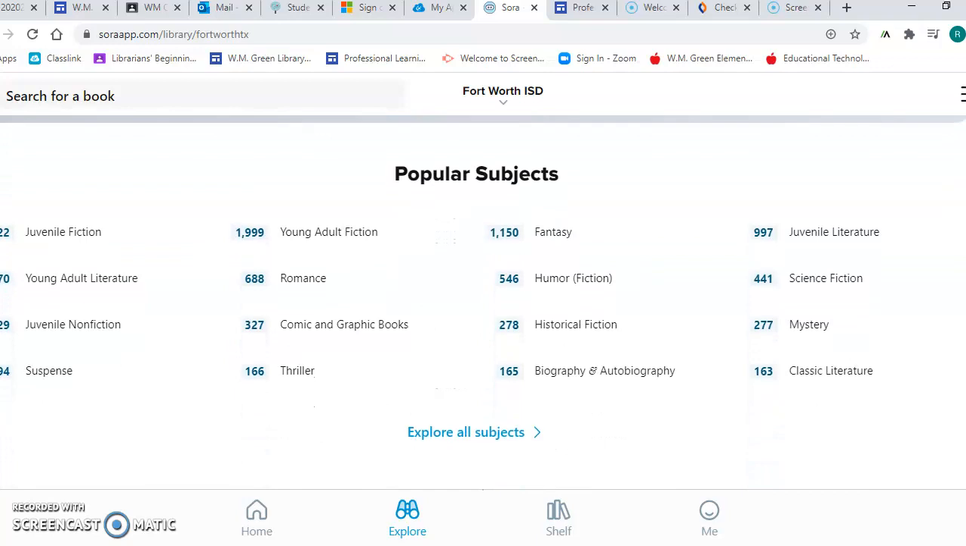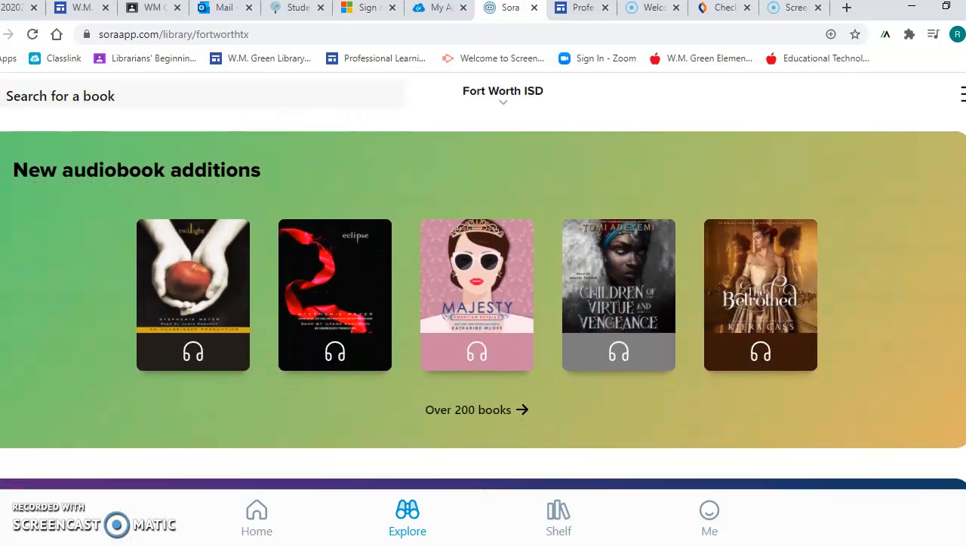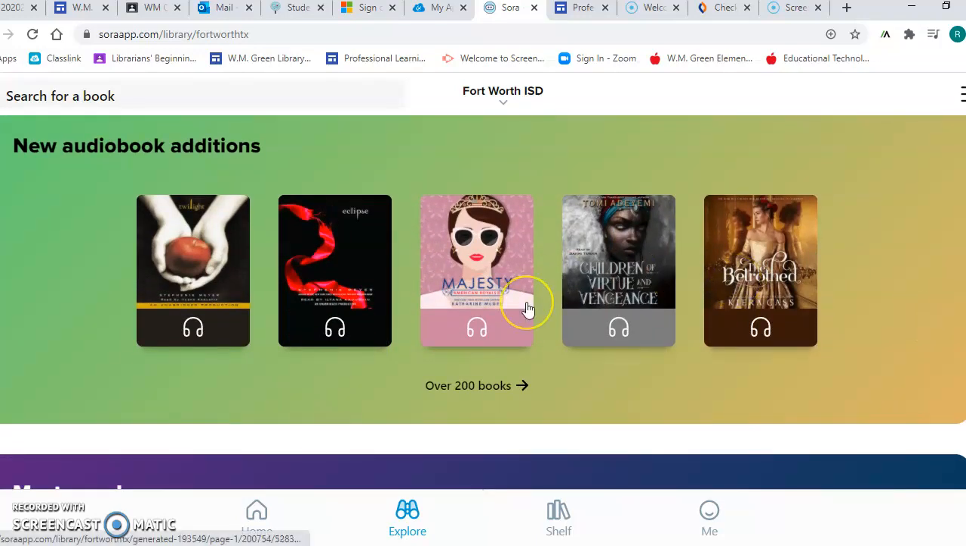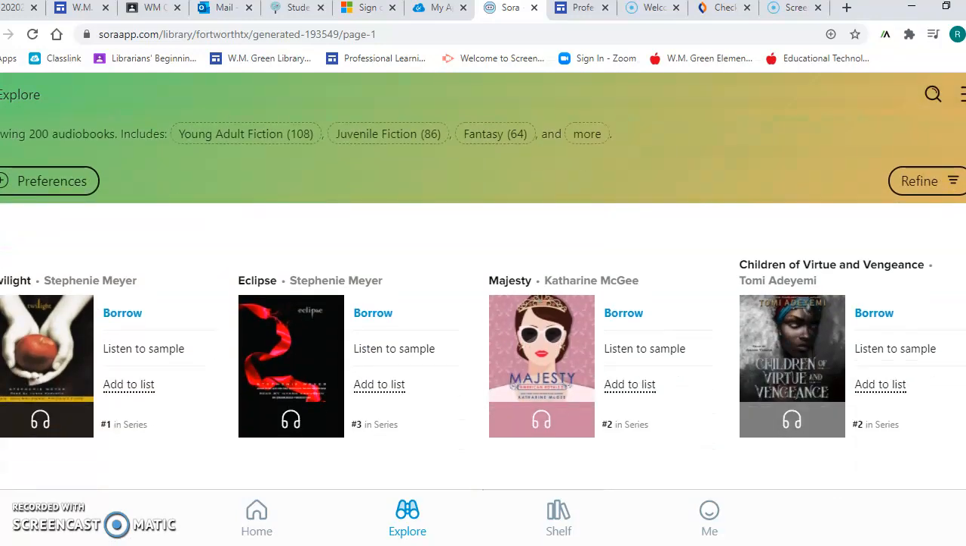Then you can go below that to popular subjects where you can find juvenile books, humor, historical fiction, biography, and autobiography. You can also click Explore All Subjects. Then below that, you have new audiobooks. So if you're a person who does not really like to read, you can allow the book to read for you. And I'll just click it so we can see what's here.